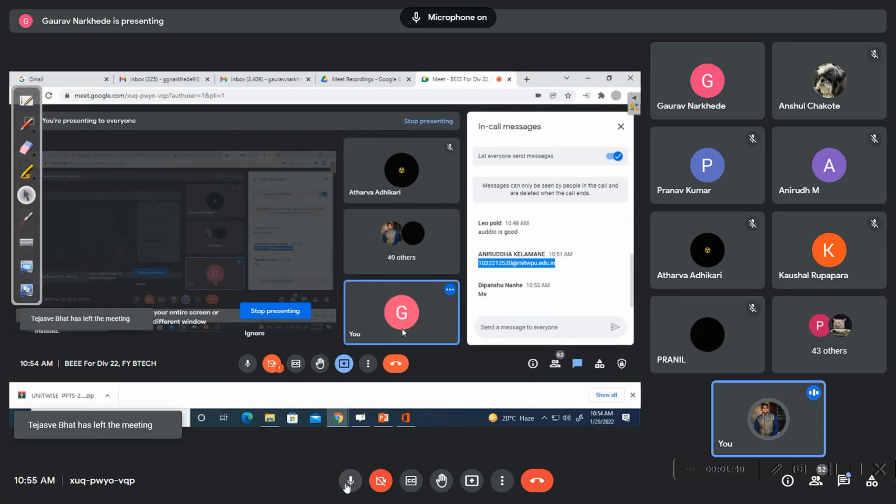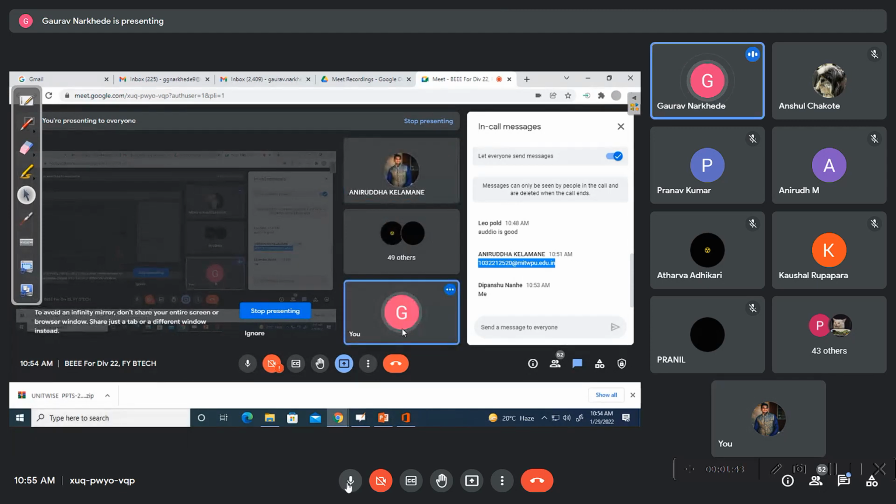Presentations from next week, maybe you are having midterm exams. So maybe we can have presentations from coming Monday. Those who have difficulty, you can ask me in the practical session itself. I want to check how you have implemented the circuit and how you have tackled the difficulty. One of the slides will be difficulties encountered, so I will be keen to listen to that. Yes, any difficulties, anyone?